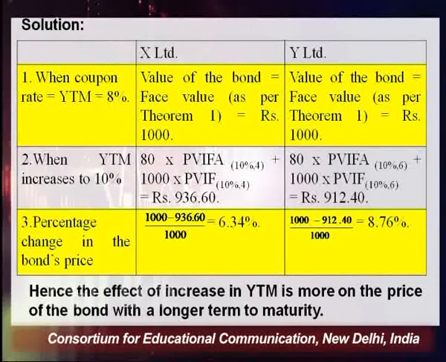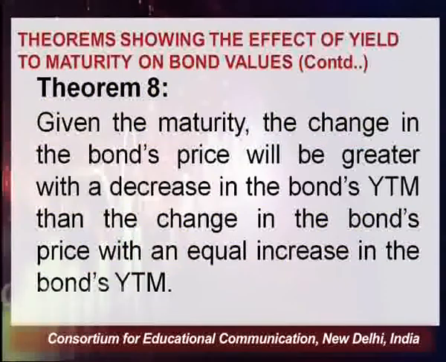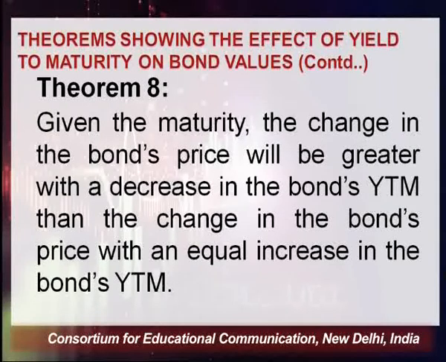If your term to maturity is longer, this is going to have a greater impact on the price of the bond. Now, we have another theorem in line which is going to show us the effect of yield to maturity on bond values, which is known as theorem number 8. It says that given the maturity, the change in bond's price will be greater with a decrease in the bond's yield to maturity